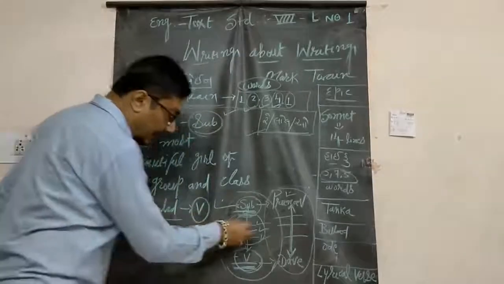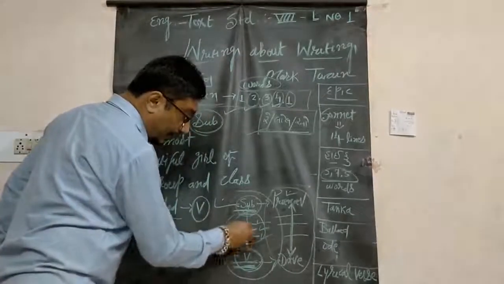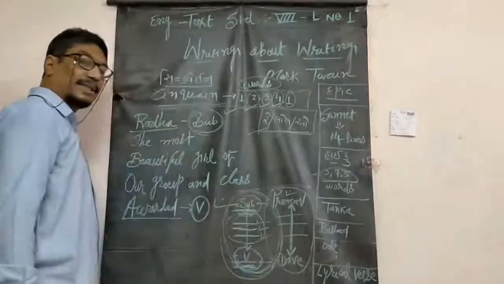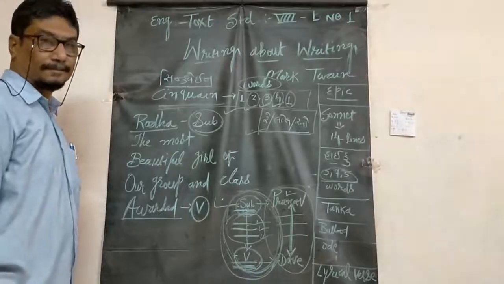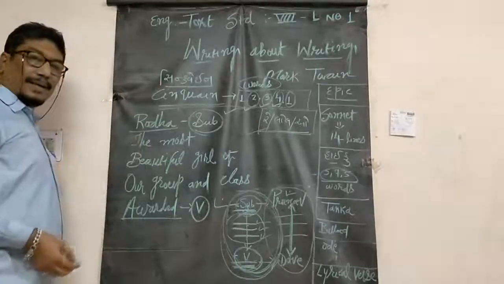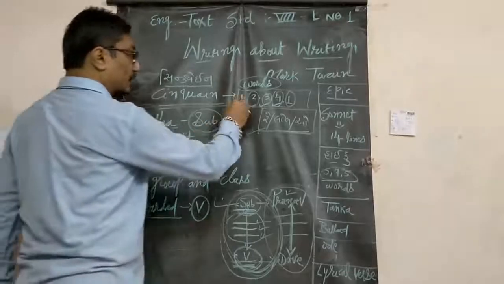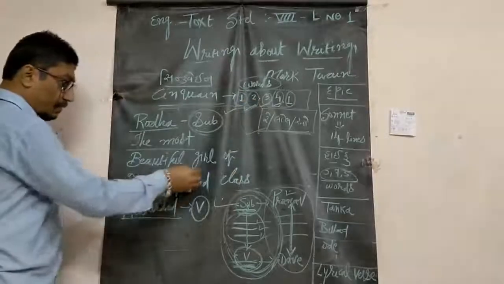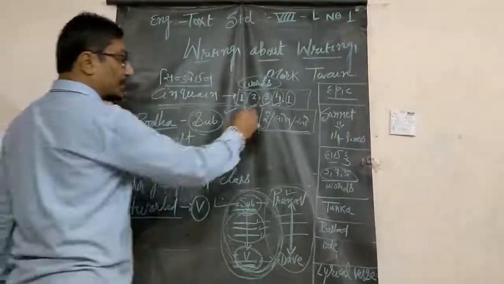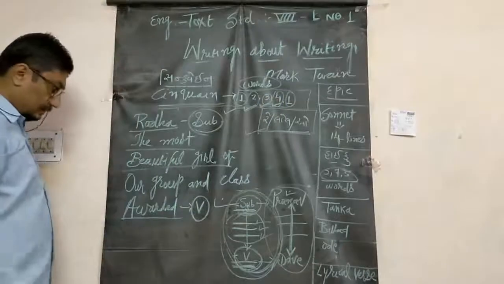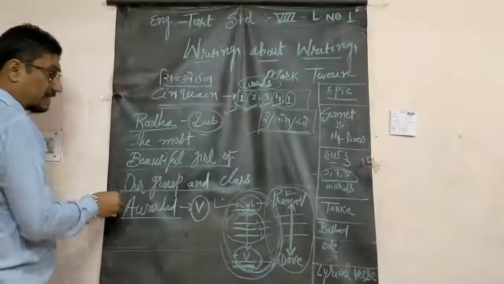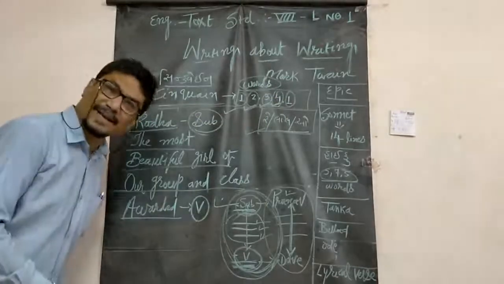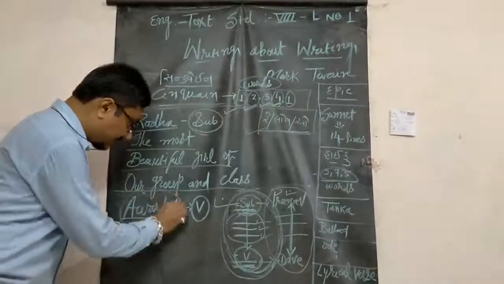In between I have written 3 lines which explain the total structure in the right way. Radha, the most beautiful girl of our group and class. What about Radha?